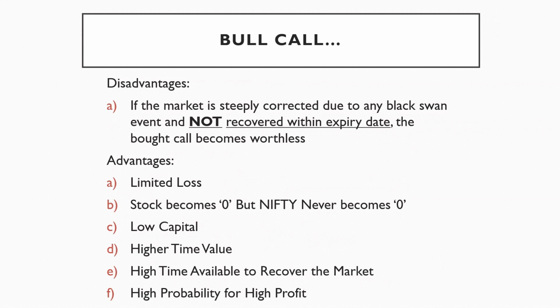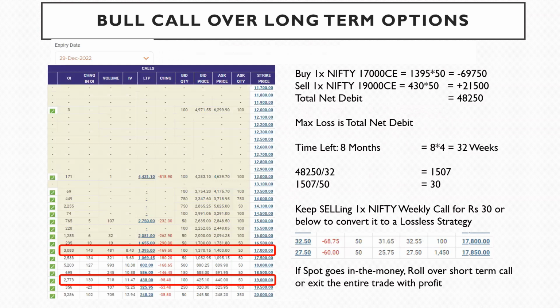Let's understand how it looks. If you see this screenshot, the long-term 17,000 option is showing 1,395 rupees, and the 19,000 call is showing 430. Of course, 18,000 is 802. If you see this right side, it is very important to understand.